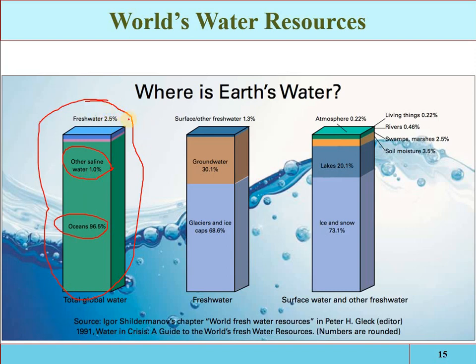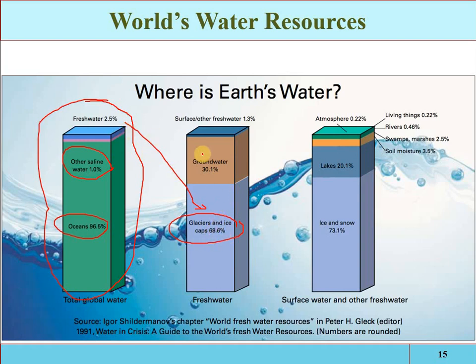The remaining 2.5%, this water is utilizable water, meaning this water can be used for those three types of activities: industrial, domestic and agricultural. Now out of these 2.5%, 68.6% of water is available in the glaciers and ice caps. Okay, glaciers and ice caps out of these 2.5%. So again, the water which is available in the glaciers, on the earth's poles. So again, this water is not easily extractable. This water is not easily utilizable.